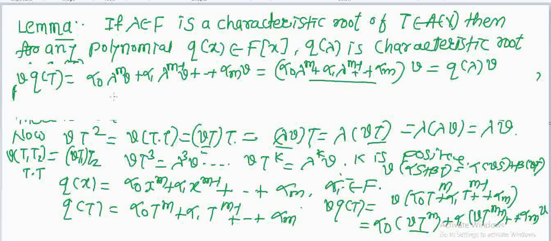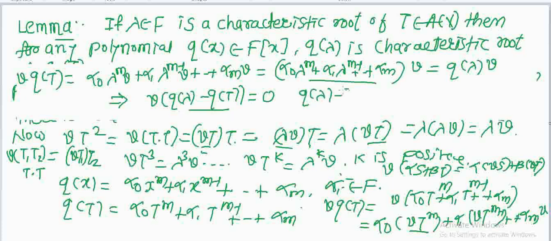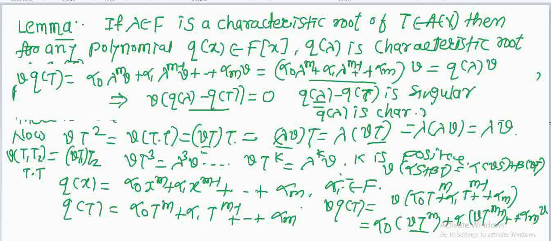So you can see that q(lambda) minus q(t) of V equals 0. So this is singular. This implies that q(lambda) minus q(t) is singular. So this shows that q(lambda) is a characteristic root of q(t), and hence this proves the lemma.